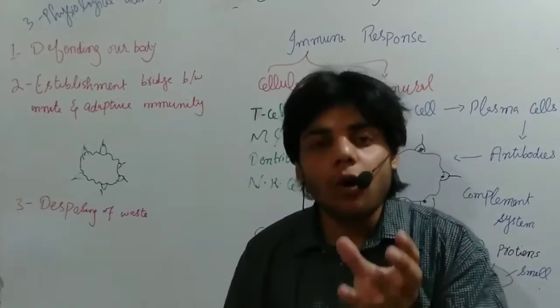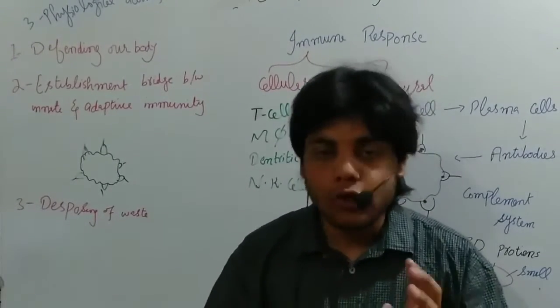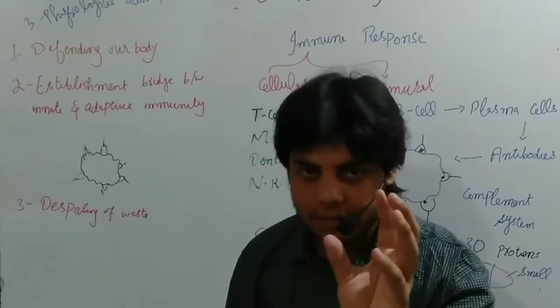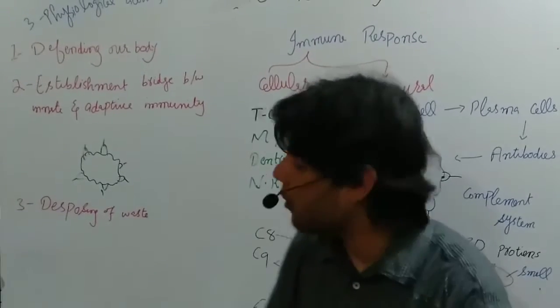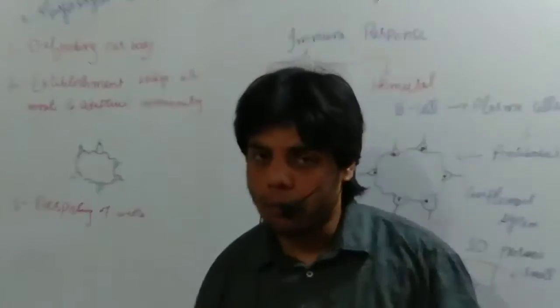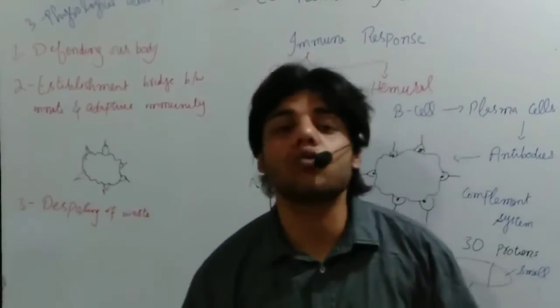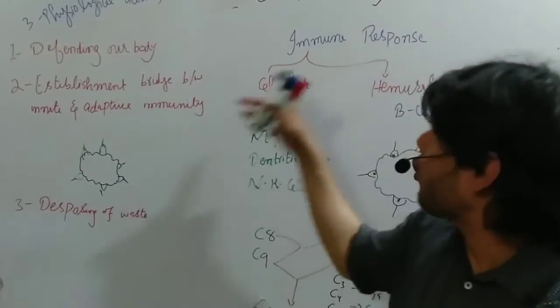After that, these cells die, meaning bacteria and WBCs die. So they can make pus, meaning pus is formed. Now after some time, this pus is released out from the body. Now we call that disposing of waste. Okay, so these three physiological activities usually happen in case of the complement system.